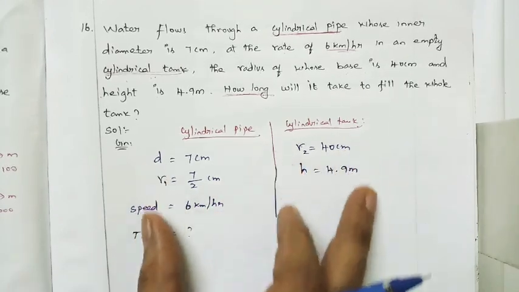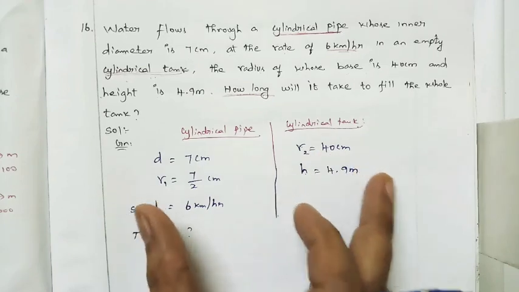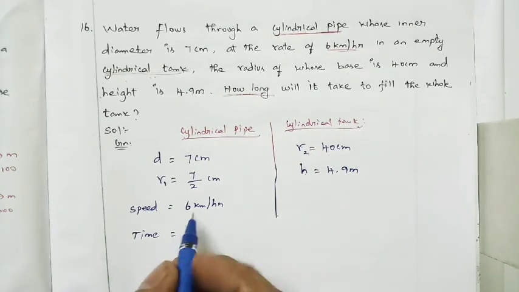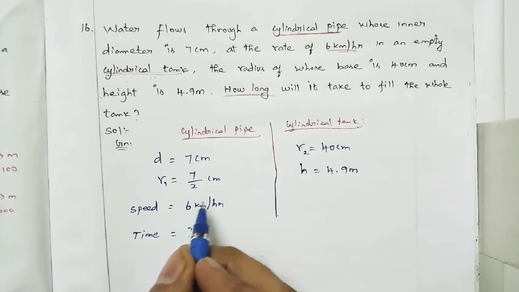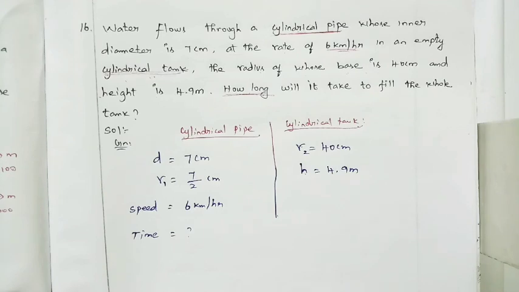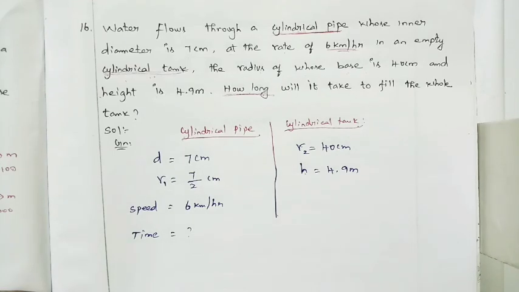So better we keep all the units in terms of meter. If we convert in terms of meter, it will be very easy. Suppose we convert kilometer to meter, we want to multiply by 1000. And once again, if you want to convert to centimeter, we want to multiply by 100, which is too much. Otherwise, we can convert everything in terms of centimeter. Whatever it may be, you will get the correct answer only. That's not a problem.